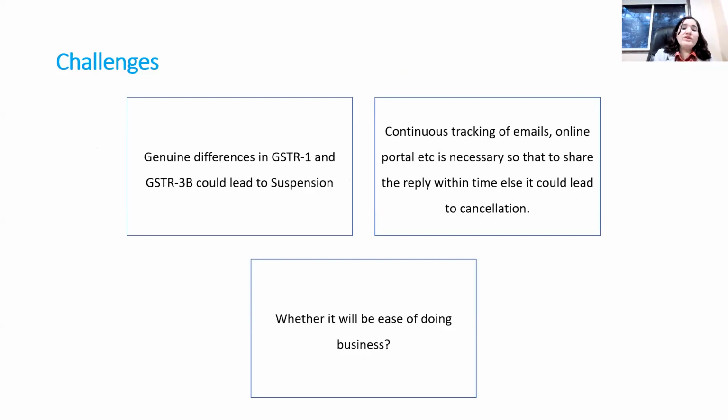Then what are the challenges? Friends, because of this rule, the first challenge is GSTR 1 and GSTR 3B. Genuine differences in GSTR 1 and GSTR 3B could lead to suspension. Second, it is preferable now not to file returns with differences. So do a regular monthly reconciliation with the books of accounts, and a monthly reconciliation of GSTR 1 and GSTR 3B. If there are differences, take the step prior to suspension itself, so that there is no suspension. These are some ways forward to mitigate the challenges in the days to come.